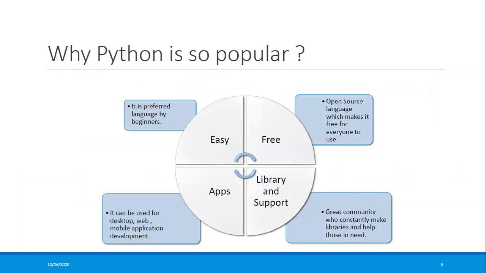Coming to popularity, why is Python so popular? The first reason is that it is easy. For beginners, it is one of the best languages to start with, because of its easy syntax and high-level features. You will be surprised to know it is popular not only for software developers, but also for mathematicians, scientists, data analysts, accountants, and in network engineering. The reason is that it is quite helpful in automation.